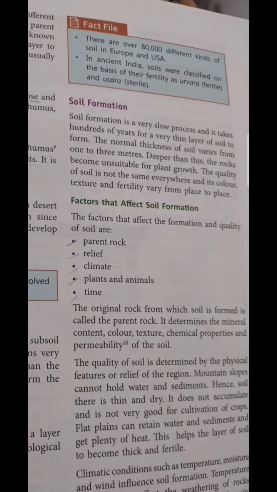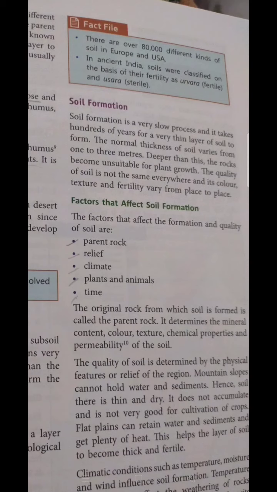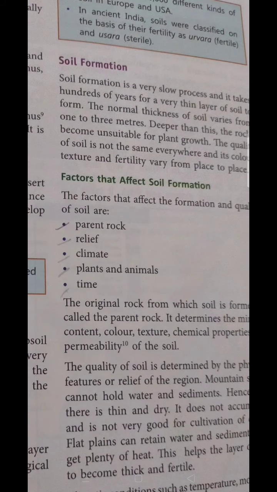Now the formation factors: how does soil form, and what are the main factors that affect the formation of soil? There are different types of factors. The first one is parent rock, the second is relief, the third is climate, the fourth is plants and animals, and the fifth is time. First is parent rock, which determines the soil's colors, textures, properties and content as well.